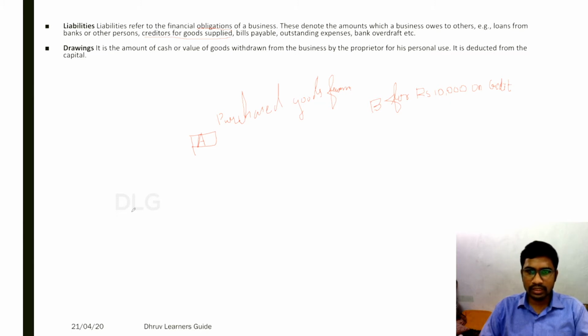Why? Creditor is nothing but the amount that has to be paid to him. So A has purchased goods from B, and A is supposed to make the payment to B. A has not made the payment, so that is the reason B as a creditor shall appear in the liability side of the balance sheet.